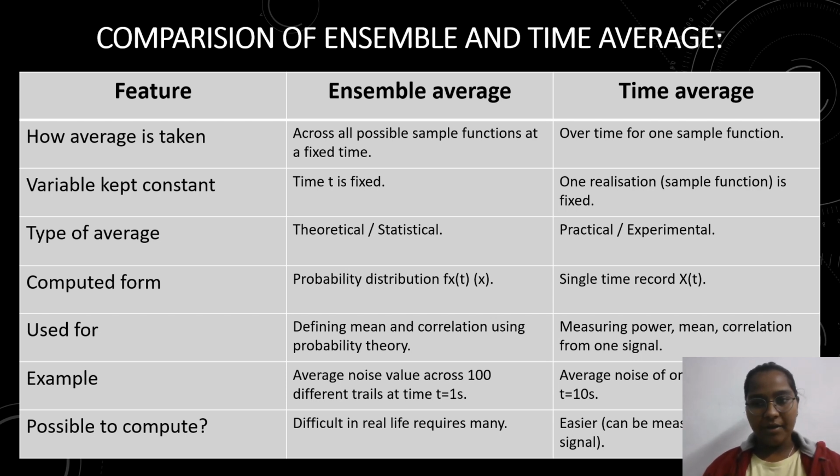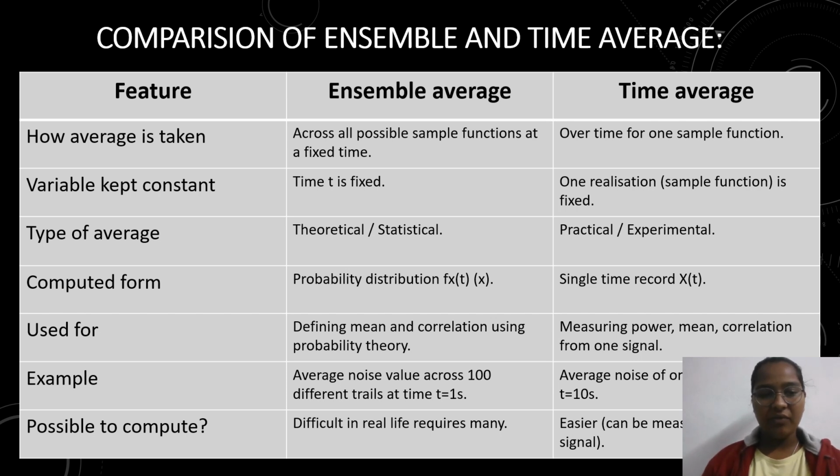In ensemble average, it is across all possible sample functions at a fixed time. In time average, it is over time for one sample function. Next, the variable kept constant. In ensemble average, time is fixed, and in time average, one realization is fixed.